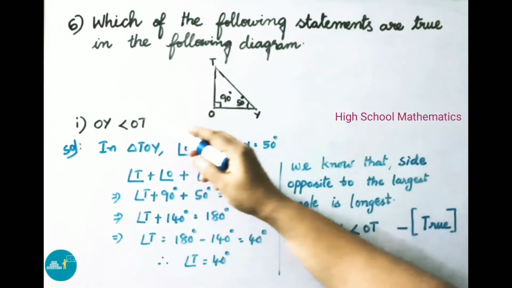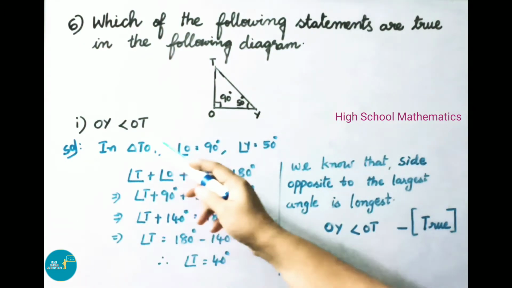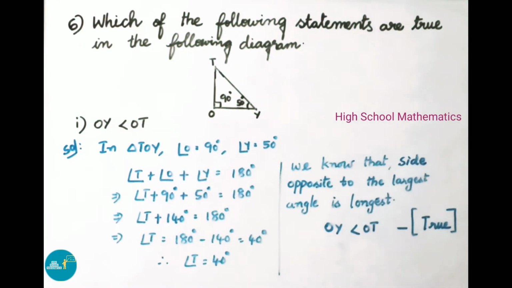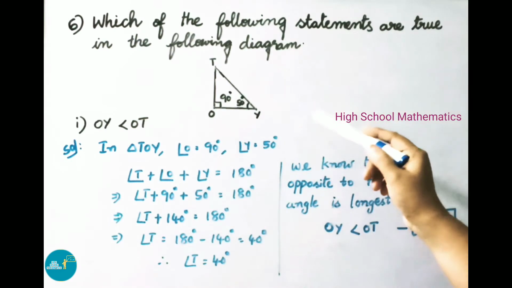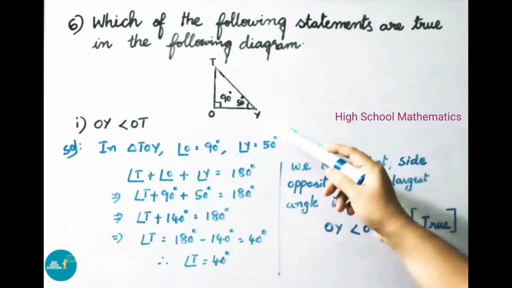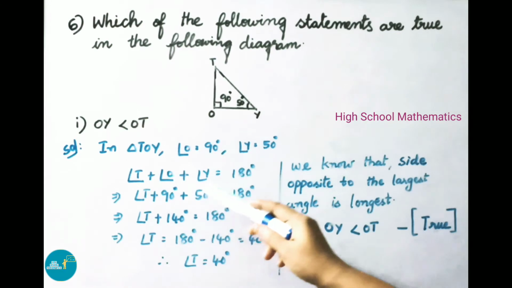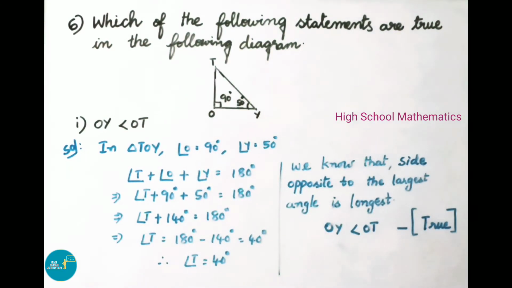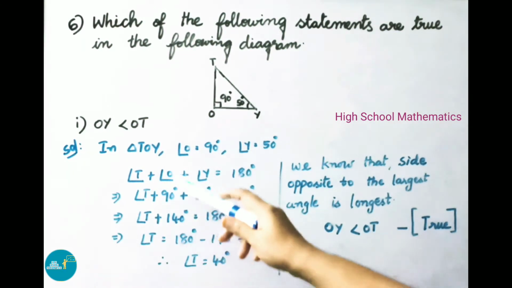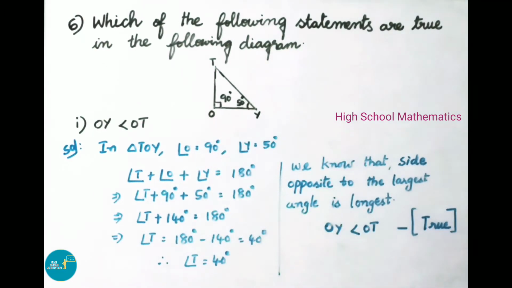See now question number 6. Which of the following statements are true in the following diagram? OY is less than OT. See here, from triangle TOY, angle O is 90 degrees, angle Y is 50 degrees. We know the sum of the angles in a triangle is 180 degrees, so angle T plus angle O plus angle Y equals 180 degrees. That implies angle T plus angle O 90 degrees plus angle Y 50 degrees equals 180 degrees.